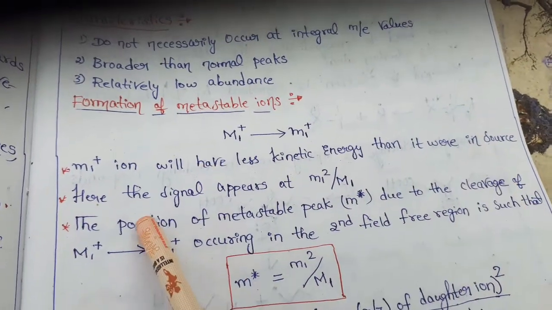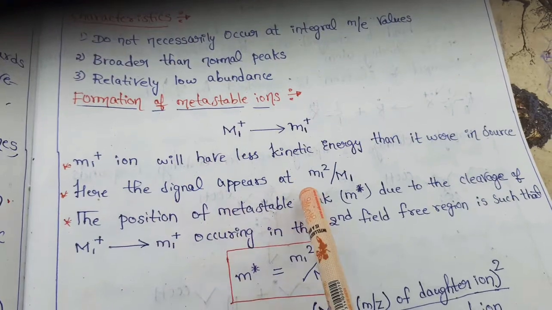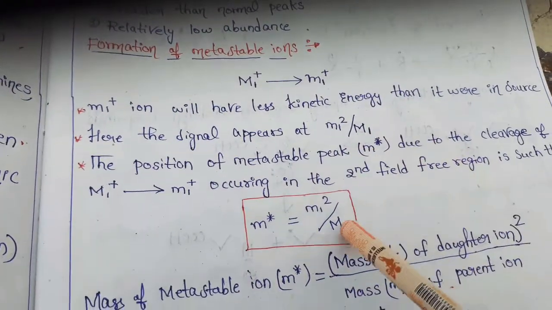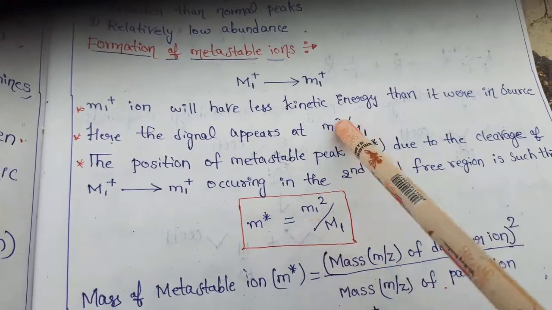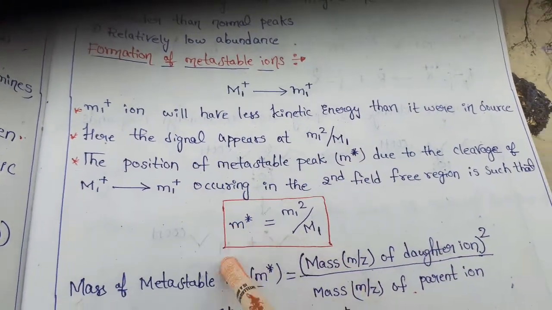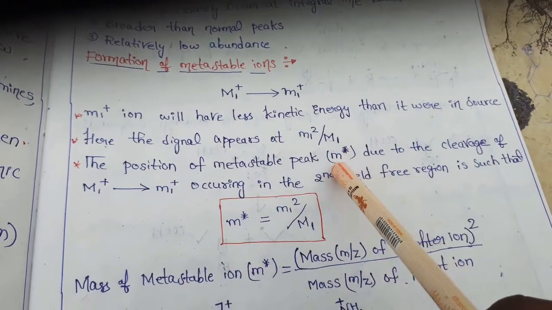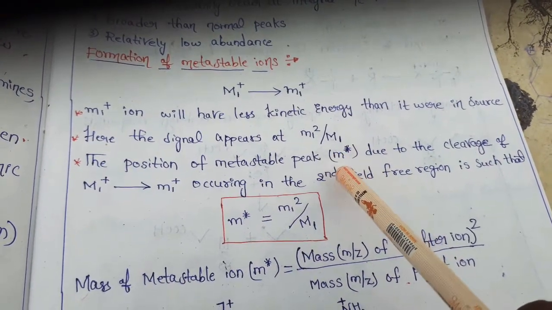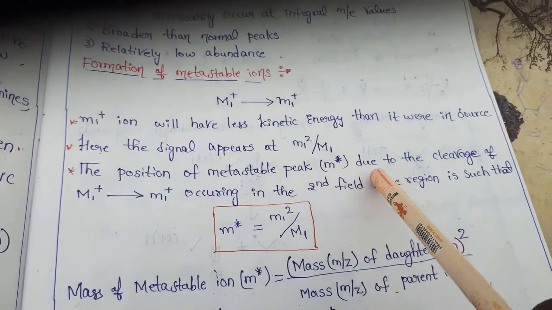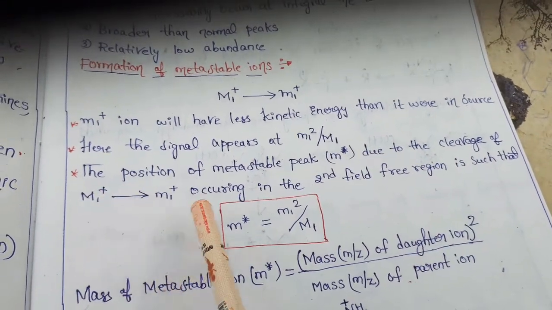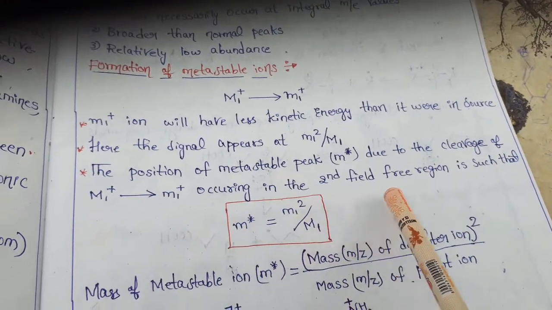Next, the position of the metastable peak. The metastable peak is indicated by an asterisk, for cleavage of parent to daughter occurring in the second field free region.